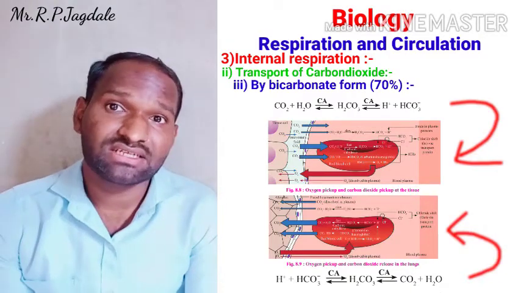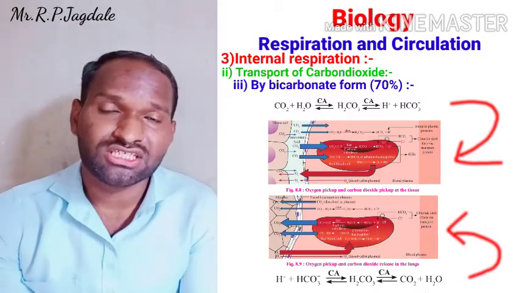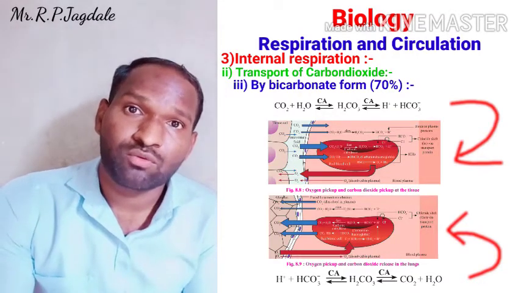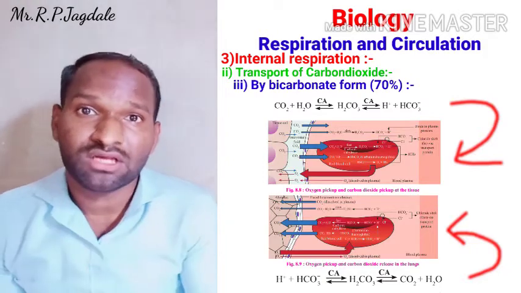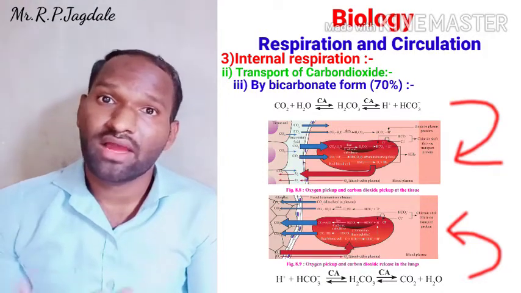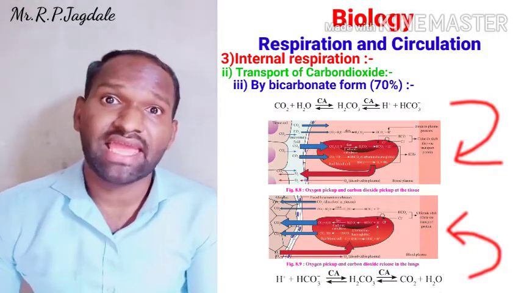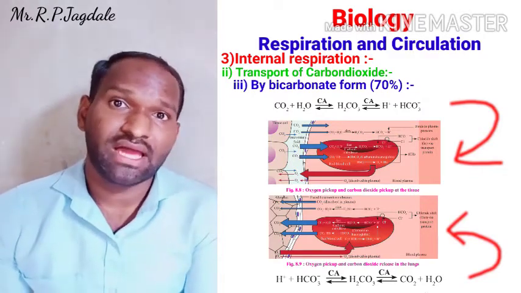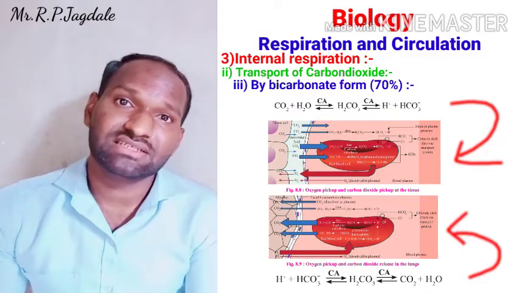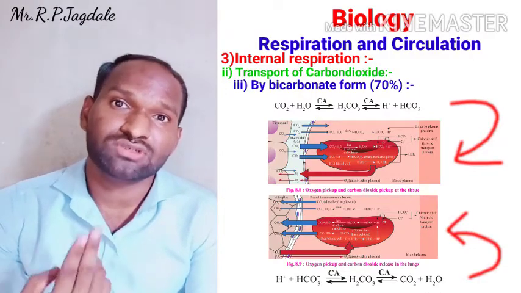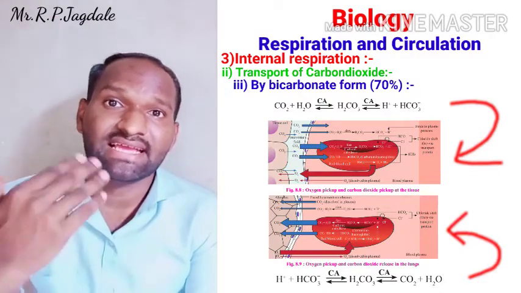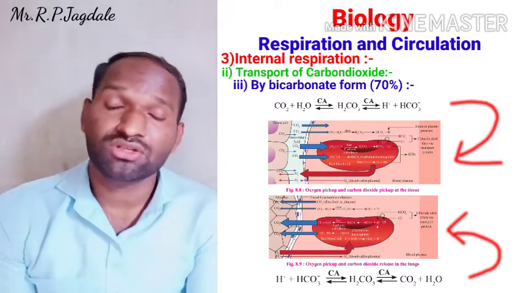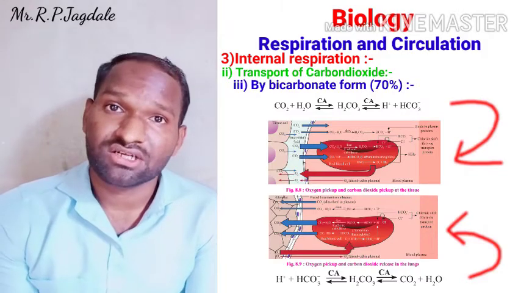Now you can understand that by all those processes, the CO2 is going to be transported from tissue to the alveolar region. So we need to expel it, and it happens during expiration. When it comes to the alveoli, from the lungs and from the trachea, then it comes to the nasal chamber, and through the nose it is exhaled out of the body. So this is all about carbon dioxide transportation.